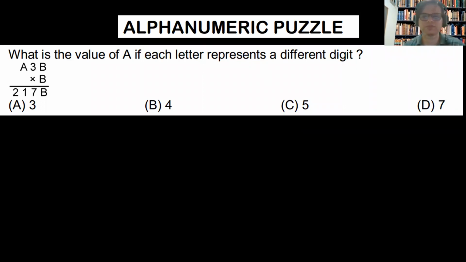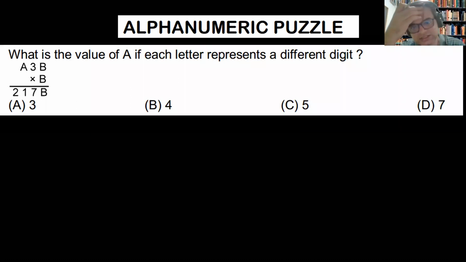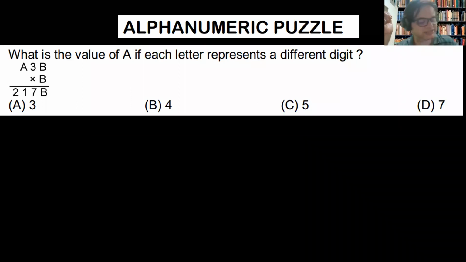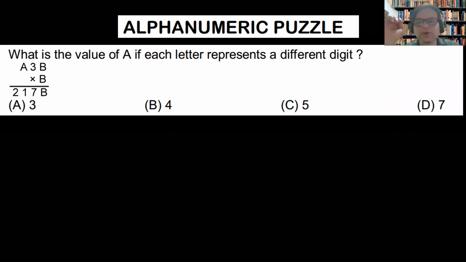Sir, the value of B will be 5. The value of B will be 5, and Jay, I was about to scold you, but then I realized that you are not in the meeting. I thought it was just a random guess made from your side, but you were not in the meeting. So I beg your pardon. Okay, come on, let's see how we will do this.